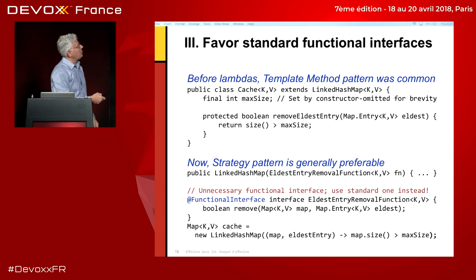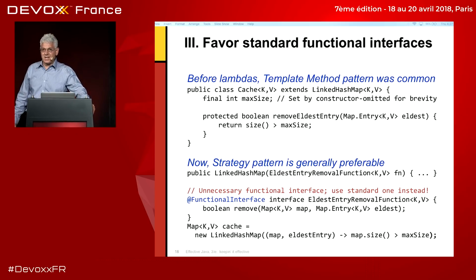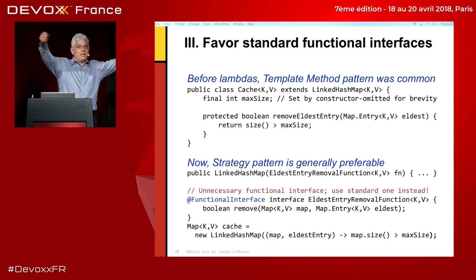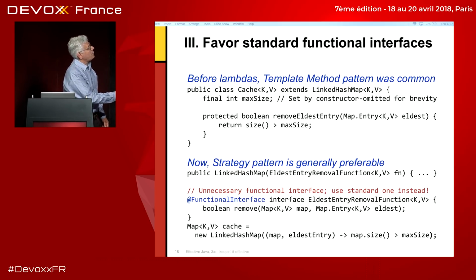And a classic example of that, which I wrote, is LinkedHashMap, where there is a method in the base class called removeEldestEntry. And the implementation in the base class simply returns false, so it never removes the eldest entry. But this is invoked automatically, a callback, if you will, every time you add something to the map. And it gives you the opportunity to remove the oldest entry from the map if a certain condition is true. What condition? Well, anything you like, whatever you put in the code for this removeEldestEntry method.